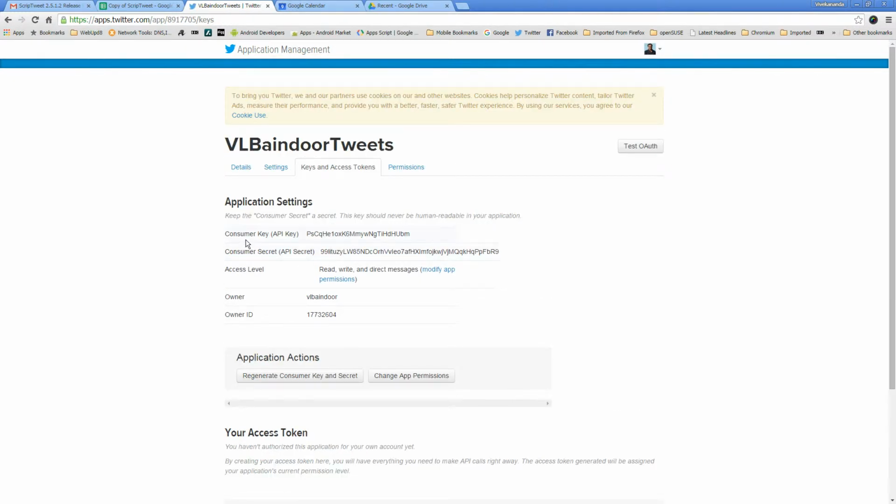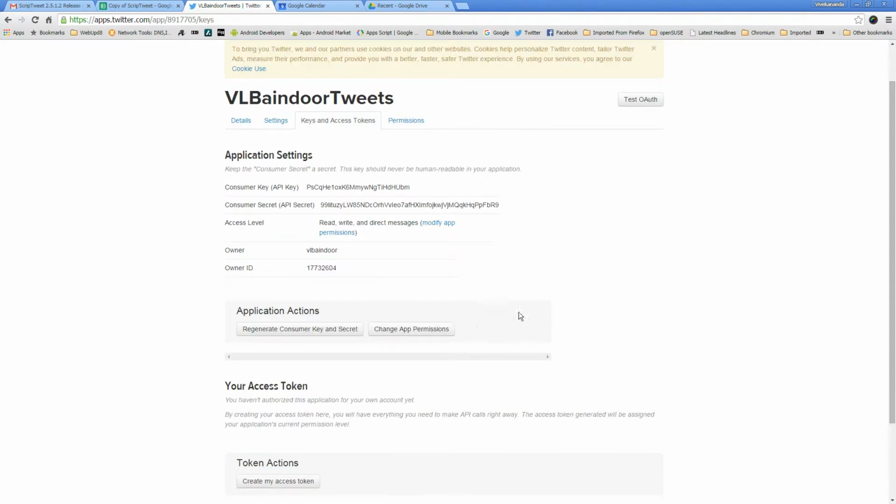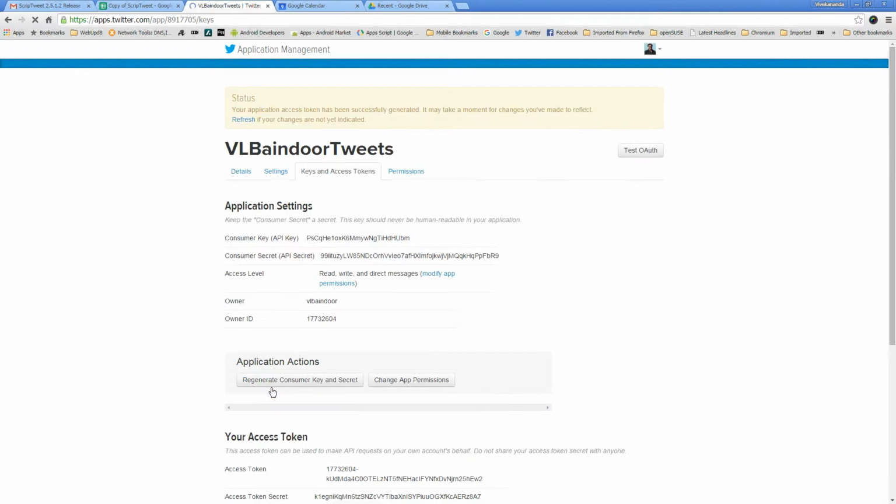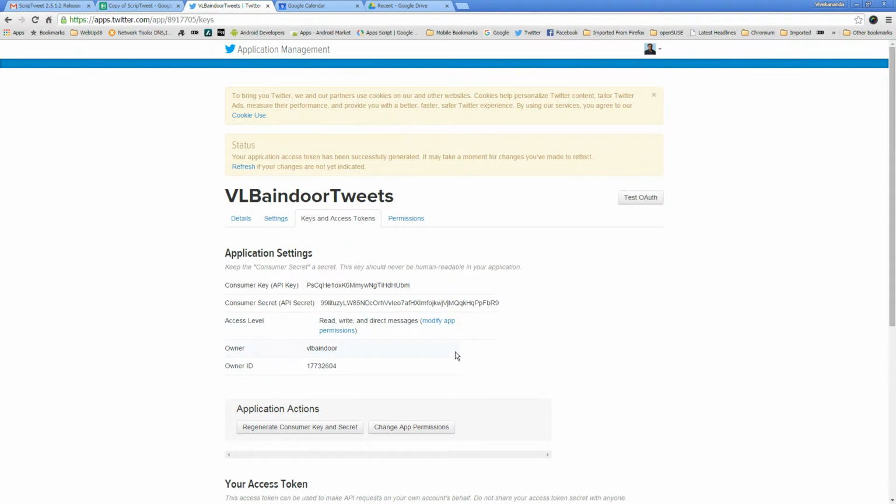Okay. Create access tokens. So it has created, successfully generated. Okay.